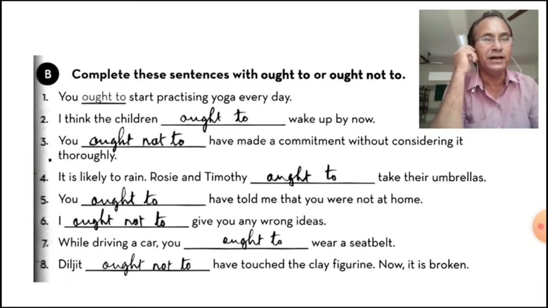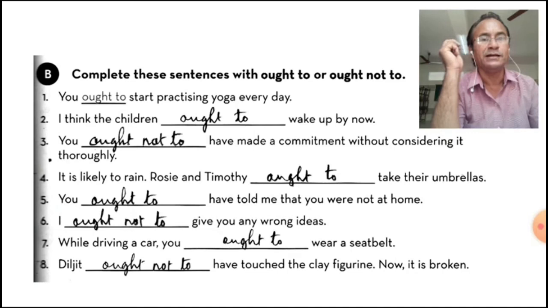We will have to see the meaning of the sentence. And in the third one, you can see, you ought not to have made a commitment without considering it thoroughly. So, see the meaning of the sentence. Then we have used ought not to. आपको ये नहीं करना चाहिए था. Have made a commitment without considering it thoroughly.